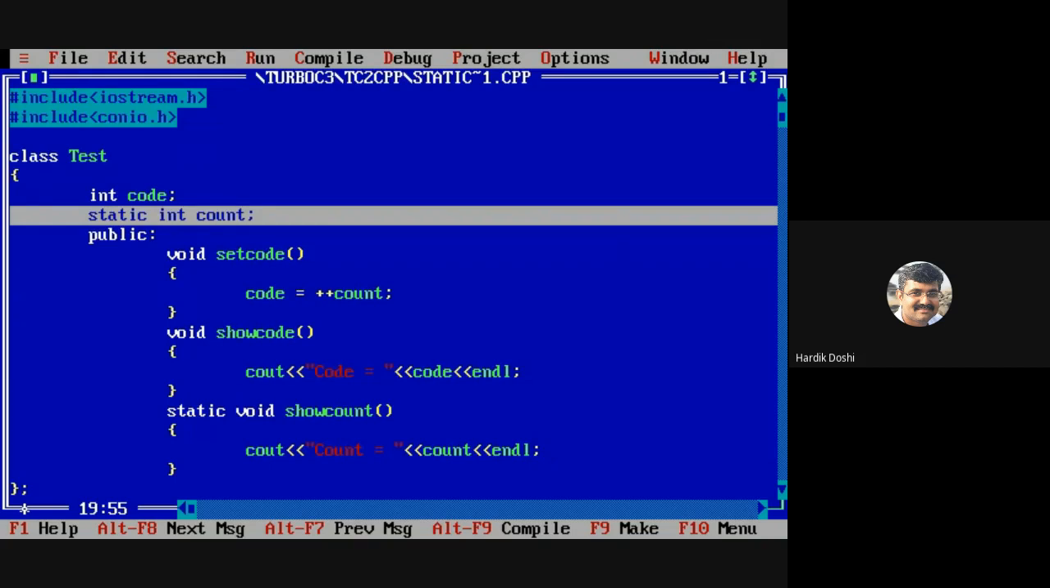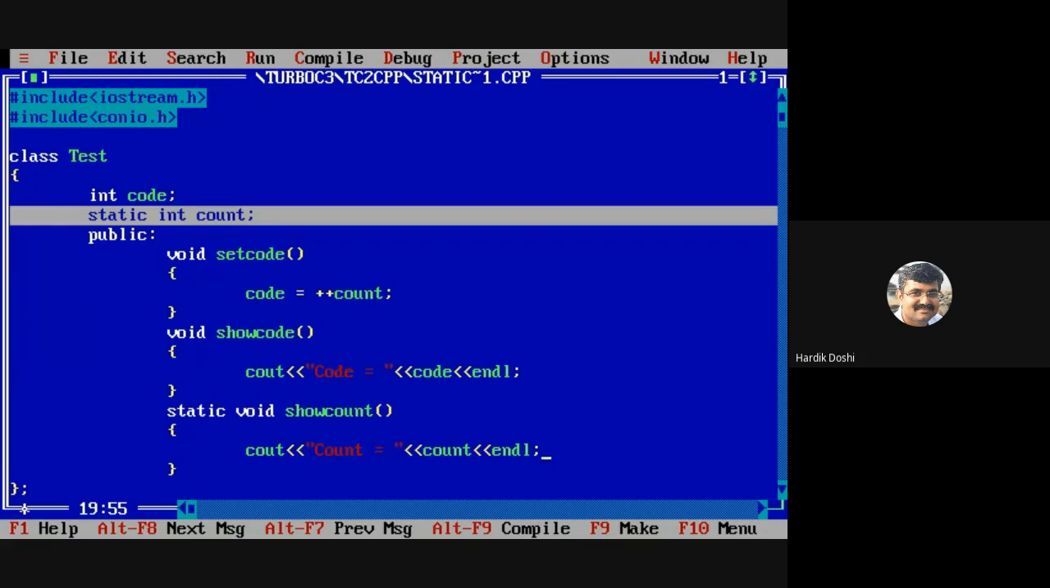Well, what is the benefit of this now? As of now, I cannot say the benefit. As of now, I am saying that static functions can access static members of the class only. Repeating my point again: static functions can access static members of the class only. They cannot access non-static members. Is it fine? So, can I say count is static? That's why I am able to access the count variable in the show count function.